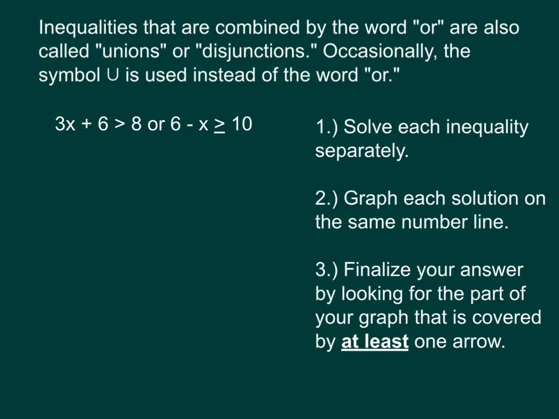In order to look at this algebraically, we're going to be looking at what we call combined inequalities. Inequalities that are combined by the word or, just two or more inequalities that are done at the same time. With or, they're also called unions or disjunctions. Just some vocabulary there. And occasionally we'll use this symbol instead of the word or.